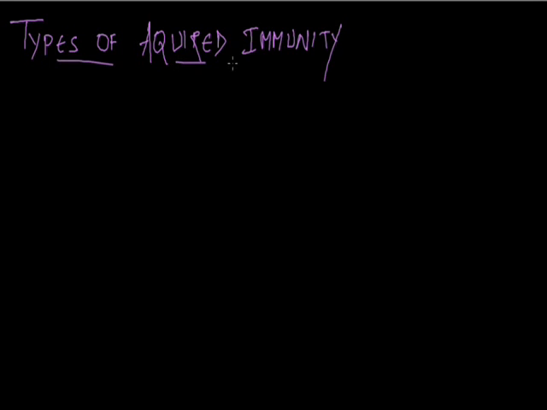As we are continuing with the chapter immunity, in the last class we studied the components of immunity. Now, as we have completed acquired immunity, today we are going to study the types of acquired immunity. We broadly classify acquired immunity, and the first type is active immunity.